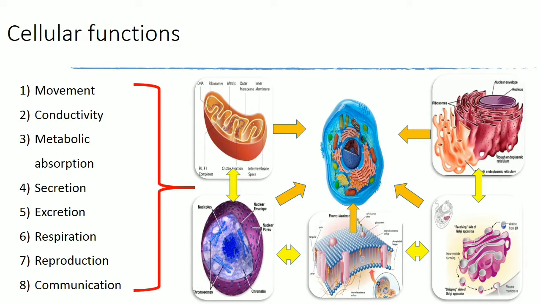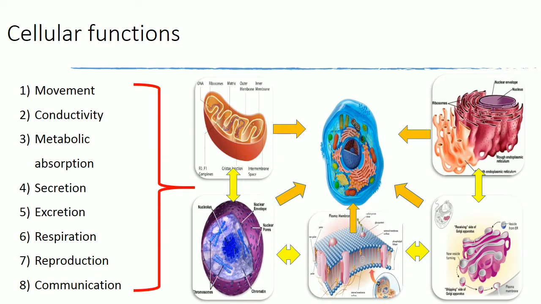Conductivity. Normal cells don't have the possibility of conductivity, but certainly some cells like nerve cells do have the ability to conduct electricity. Heart cells and muscle cells also have the ability to generate electrical conductivity and can spread it throughout the cell in order to make it contract. The next function is metabolic absorption, that is, the ability to absorb nutrients and ions.